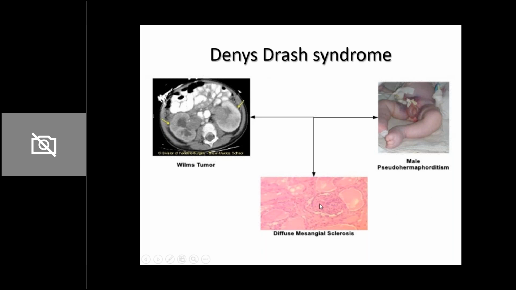And the third component of it is diffuse mesangial sclerosis, which often presents as a steroid-resistant nephrotic syndrome. So बाहर से बच्चा लेके आएगी, मदर बोलेगी ये तो लड़की है मेरी, उसको steroid resistant nephrotic syndrome होगा, karyotype कराओगे तो XY आएगा, and उसको Wilms tumor. So this is the Denys-Drash syndrome.